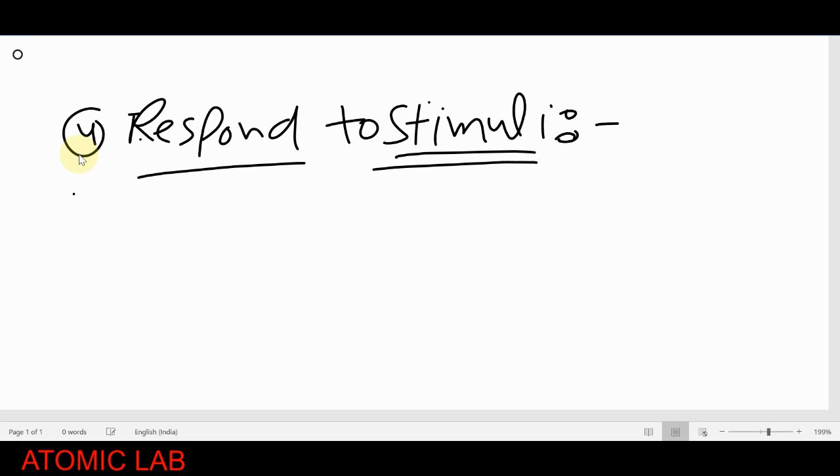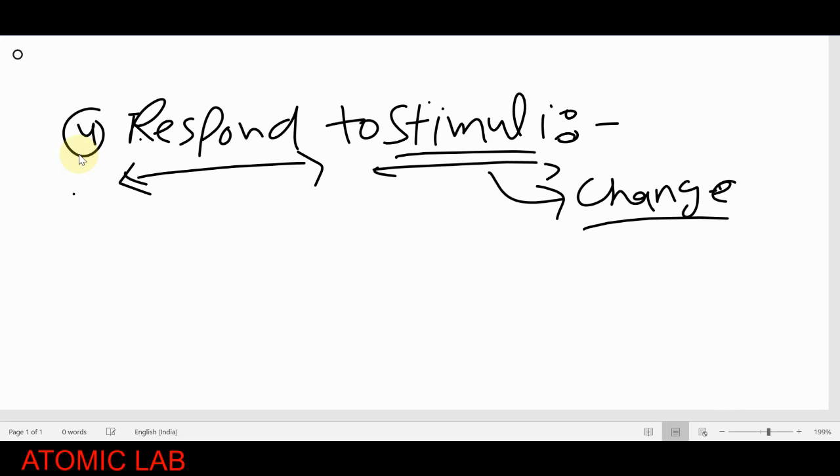If you know, yes, it's good. Stimuli is a kind of change. If any change happens in the surrounding of the living organism, I'm repeating again, if any kind of change happens in the surroundings of the living organisms, they respond to it. Suppose we are in a bright room and suddenly the light goes, what will happen? We will not be able to see. Or in the other case, if we enter from a dark room into a bright room, our eyes will not be able to open properly. So this is a kind of response.